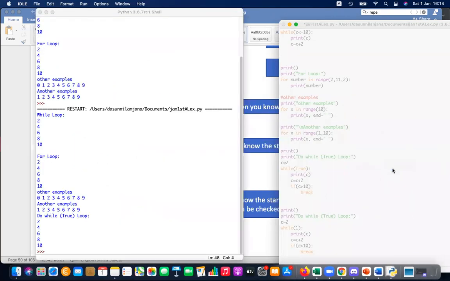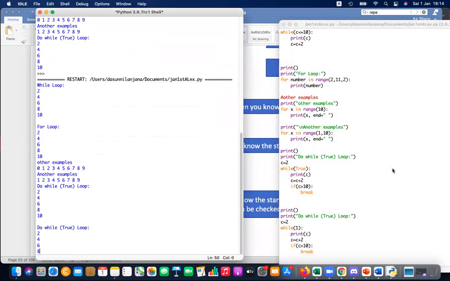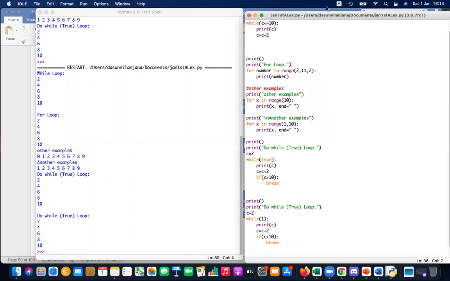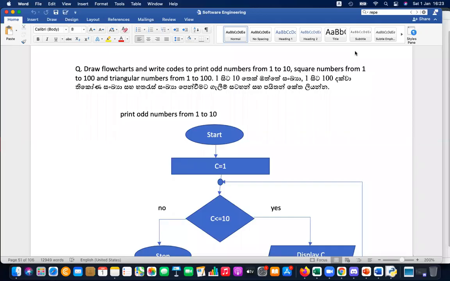Instead of while 2, you can use while 1. Here, you can see both are working the same way. So shall we write down the results with the coding, please? Quickly do this. You need to write down this now.